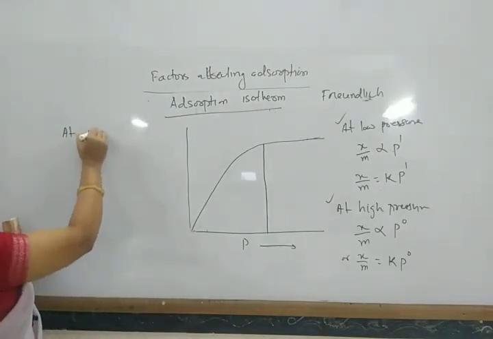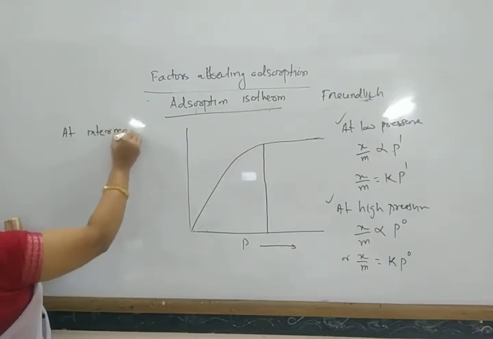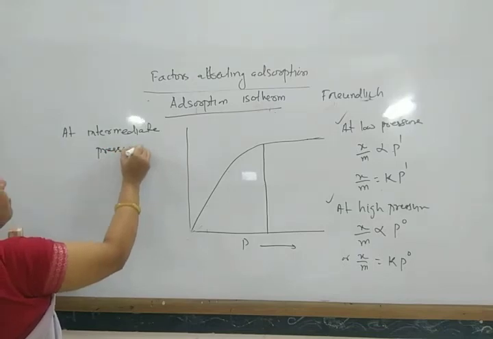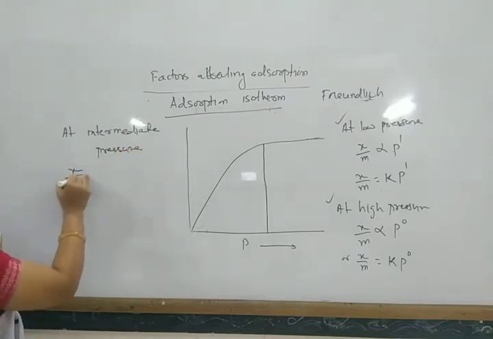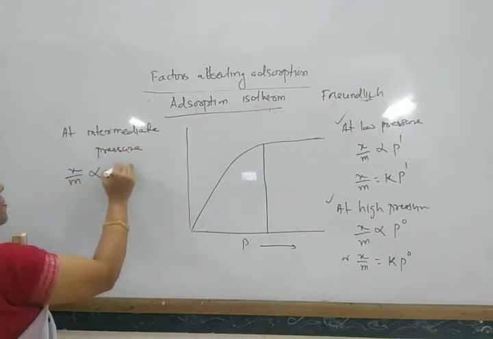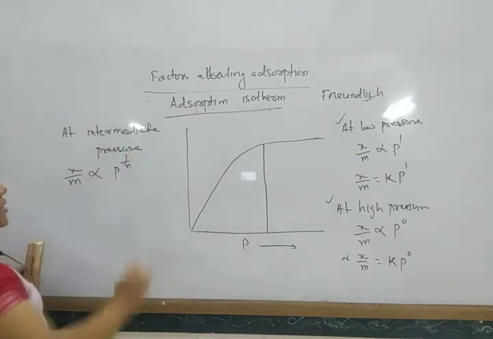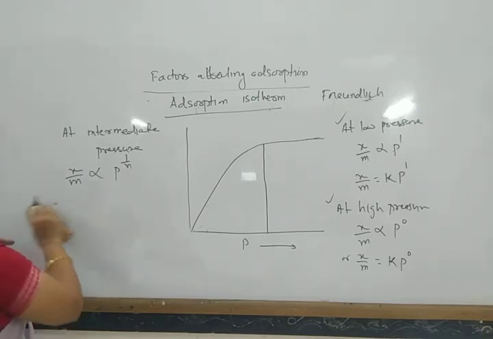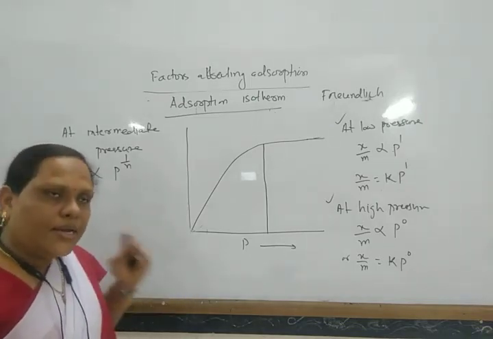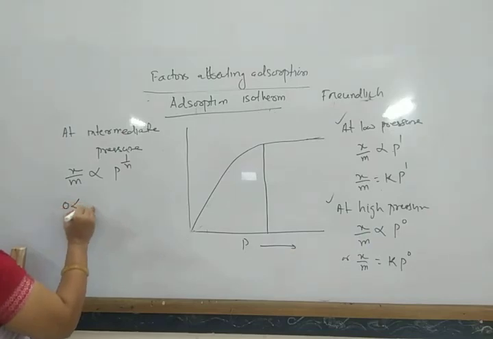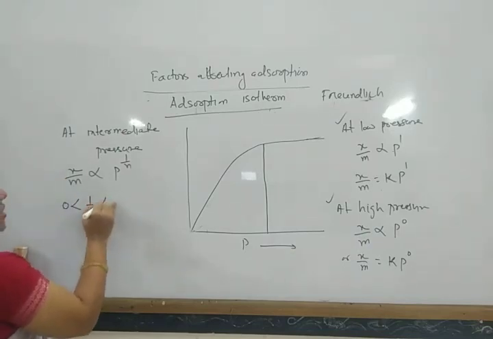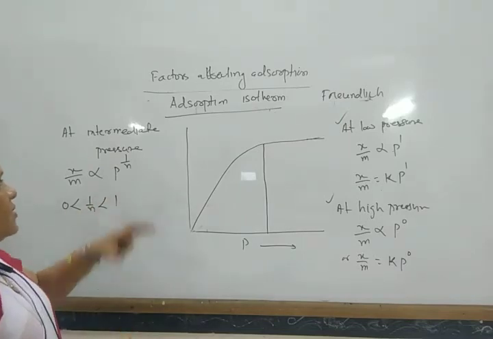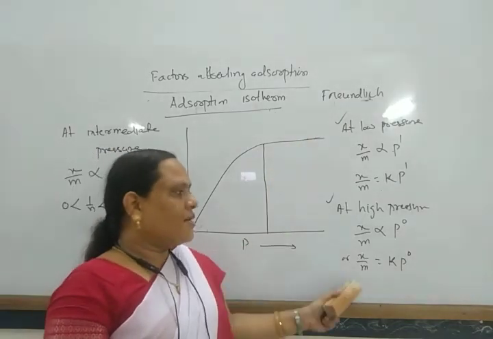At intermediate pressure, X by M is proportional to P to the power 1 by n, where 1 by n lies between 0 and 1.